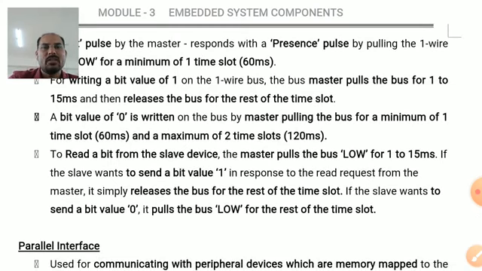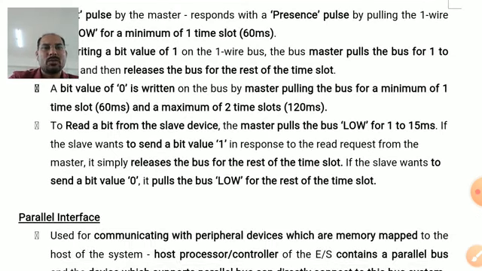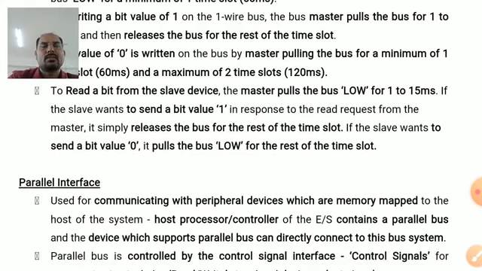To read a bit from the slave device, master pulls the bus low for 1 to 15 milliseconds. If the slave wants to send a bit value 1, it releases the bus for the rest of the time slot. If the slave wants to send a bit value 0, then it pulls the bus low for the rest of the time slot.